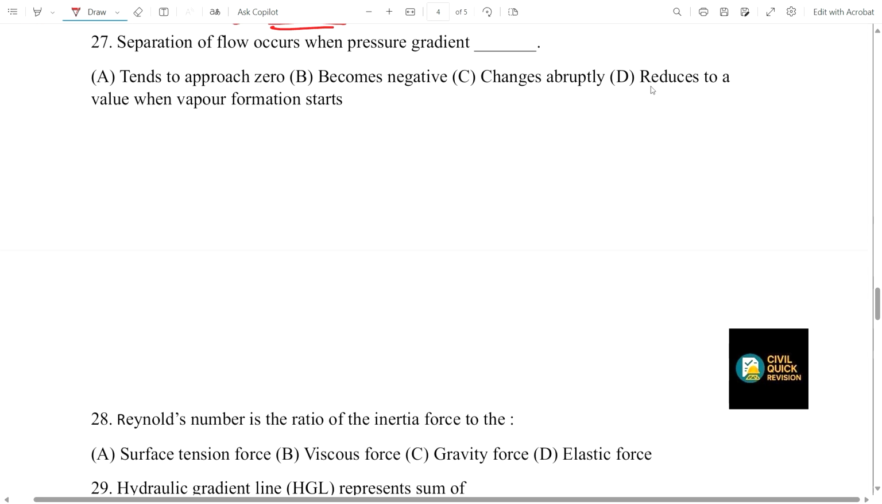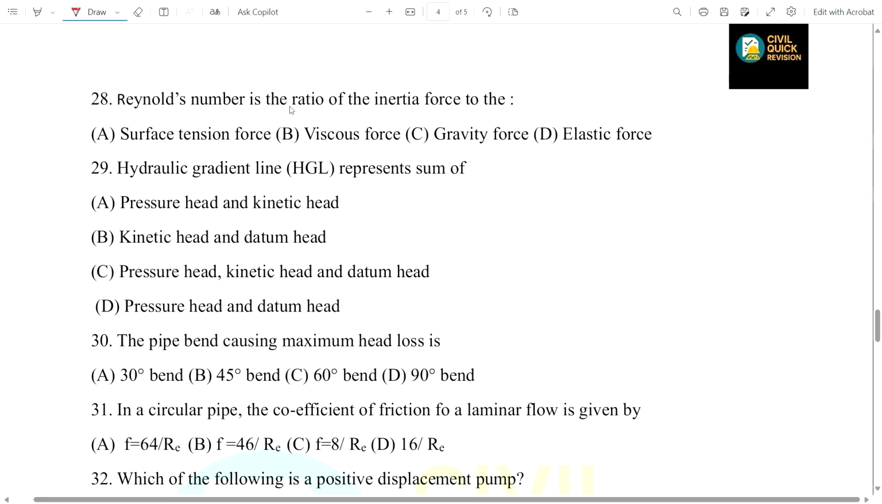Okay, in this question, option C is the correct one, changes abruptly, because as we all know, separation of flow occurs when the pressure gradient becomes positive and the velocity gradient is negative. Okay, in this question positive is not given in the options. You see, it becomes negative, tends to 0, so it changes abruptly. This will be the correct answer. Okay, now coming to 28. Reynolds number, it is the ratio of inertia force to what?